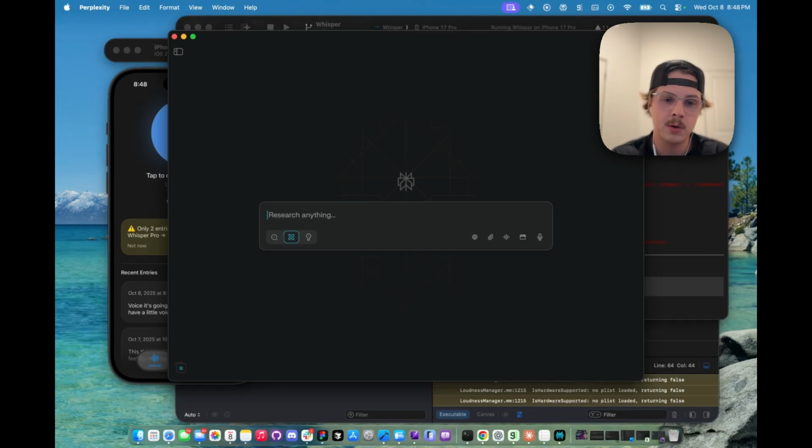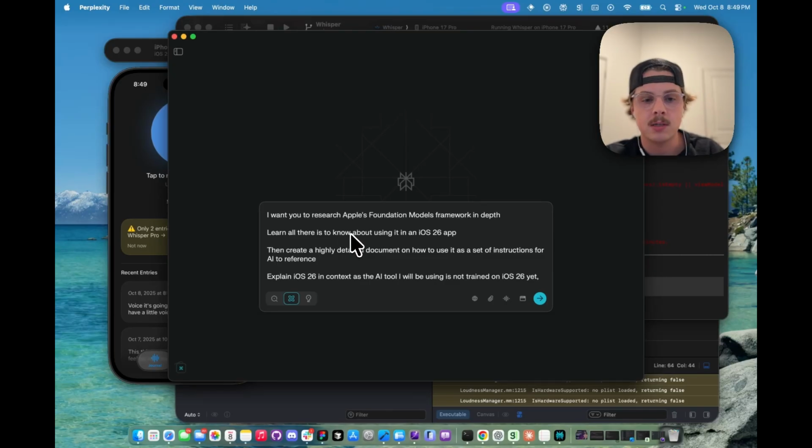So that's what we're going to do now, is conduct research on foundation models inside Perplexity with deep research, create a document of instruction for an AI tool, and then we're going to give that to Codex to finish out building our feature. So the prompt we're going to use for this is this one.